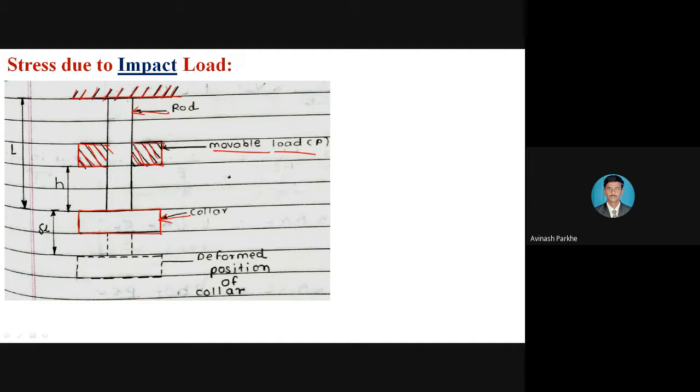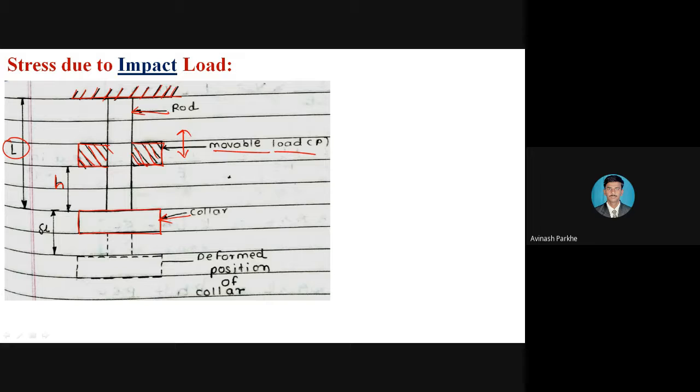So the vertical rod is fixed at the top side, and at the bottom side one collar is attached, and on this particular rod this movable load is there. That movable load can be moved in an upward direction as well as in the downward direction. Initially, whatever the length of the rod is, that length of rod will be considered as capital L. Then initially there is a distance between the movable load P and the collar which is fixed at the bottom side. How much distance is there? That is H amount of distance between this movable load and the collar.